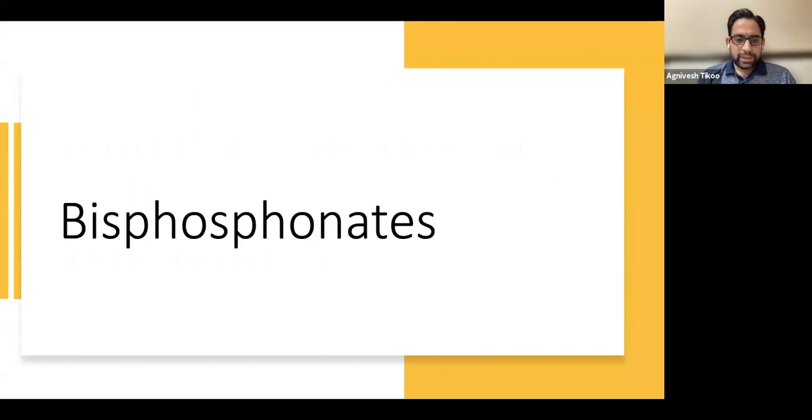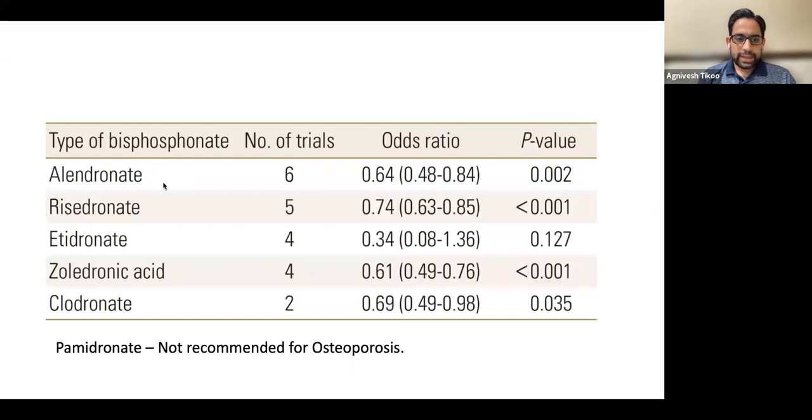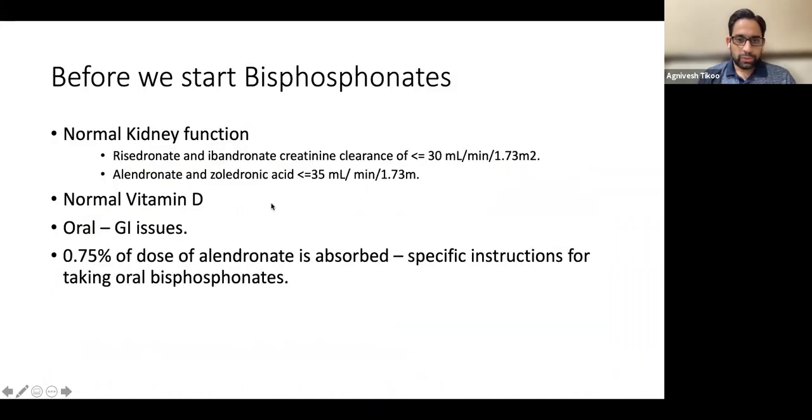Then comes the major drug, which is the bisphosphonates. So bisphosphonates, the ones which are most commonly used are alendronate, risedronate, zoledronate, and another one is ibandronate, which is given as a monthly drug. Pamidronate is another medicine. It is not recommended for osteoporosis. It is used mostly by rheumatologists for certain rheumatological problems. So this is something which is not in osteoporosis.